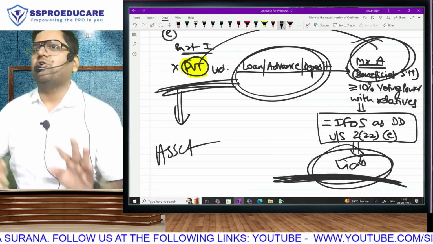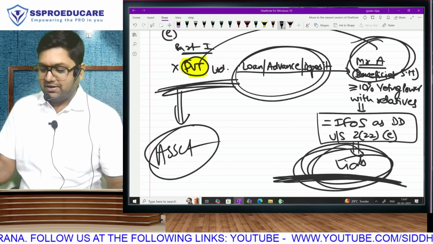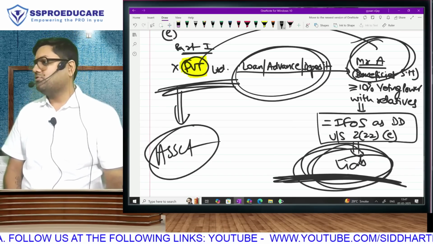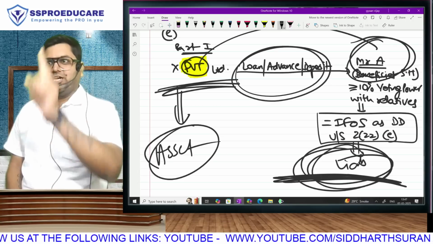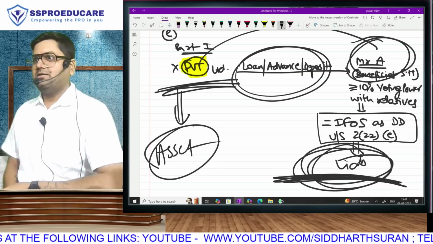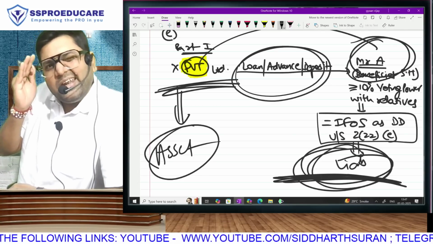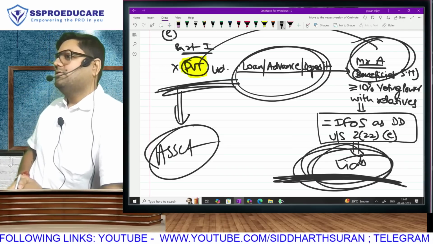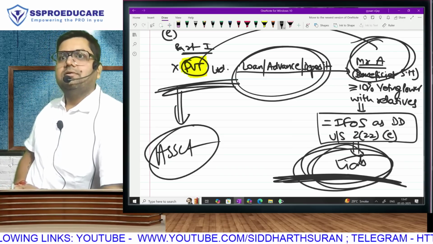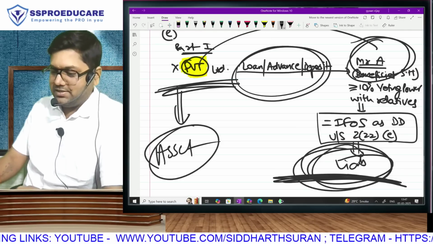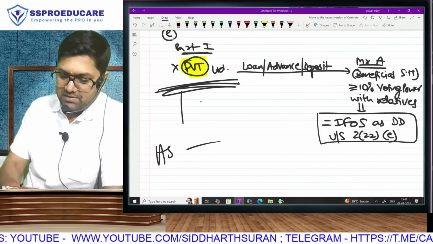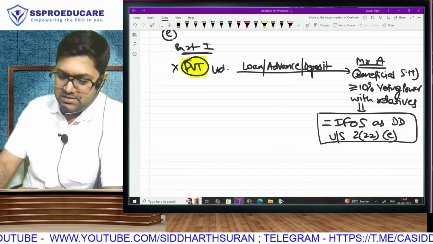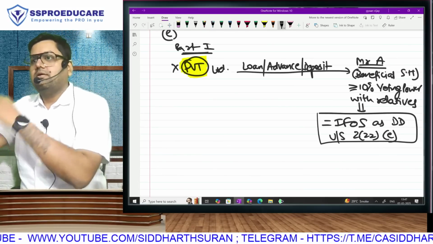One fine day, they will write it off. They will write it off as bad debts, as not to be paid. They are taking loan with the intention of never giving it back. The secret way of giving dividend. And thus, ladies and gentlemen, loan, advance and deposit also became taxable as deemed dividend.